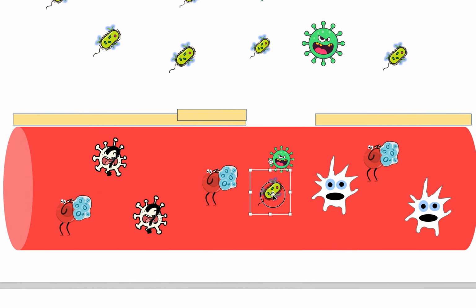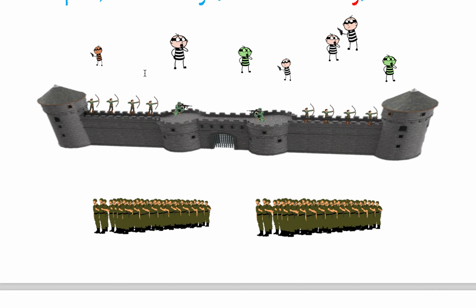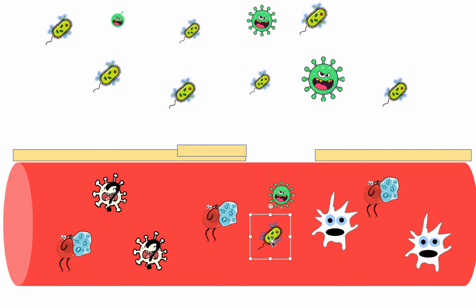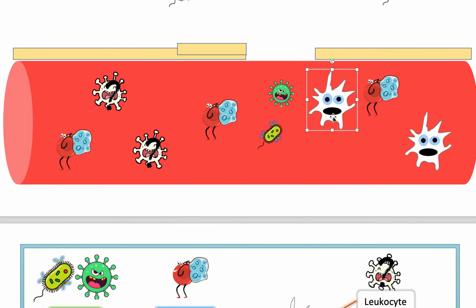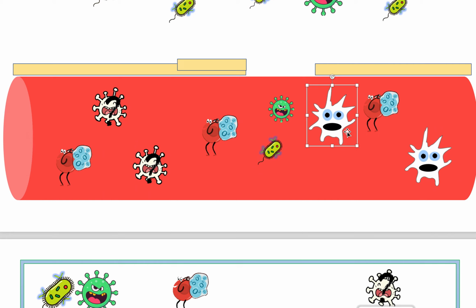Now, just like in the example above, as soon as these guys get in, the job of non-specific immunity is to kill them, no matter who they are, non-specifically. Doesn't matter who specifically they are, it's going to happen, and the same way. Okay, so these pathogens get in, and now what happens is non-specific immunity, and that is when macrophages, so remember, macrophages is a type of leukocyte, a type of white blood cell, and they pretty much engulf or eat these bad bacteria as soon as they enter.